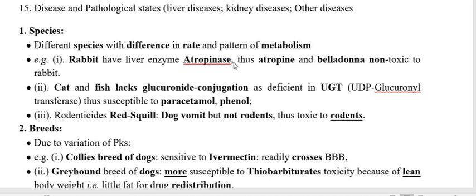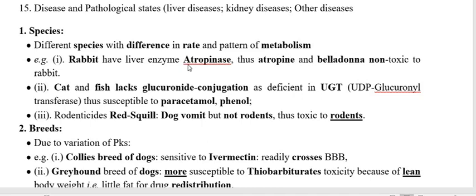We call it atropinase. So atropinase is an enzyme present in the liver of the rabbit, and this atropinase enzyme is going to destroy atropine or those compounds that are atropine-like, like belladonna. So this atropinase enzyme is going to destroy atropine or atropine-like compounds present in any plants, and therefore their action is going to be finished.